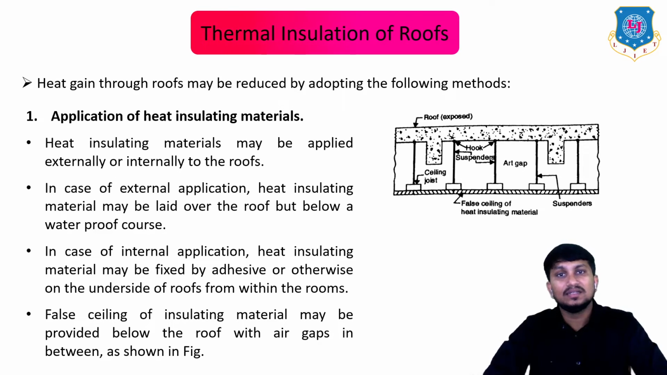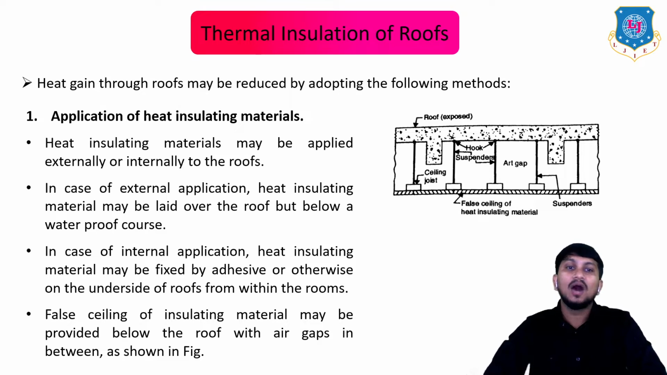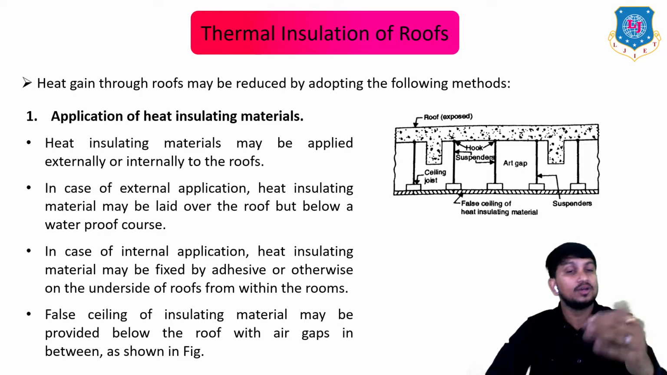Now let's see how you can insulate the roofs. Okay, heat gain through roofs may be reduced by adopting various methods. The first method is application of heat insulating materials on the roof. Okay, by this figure you can clearly see how you can provide this thermal insulating material on roof. Heat insulating materials may be applied externally or internally of the roofs.